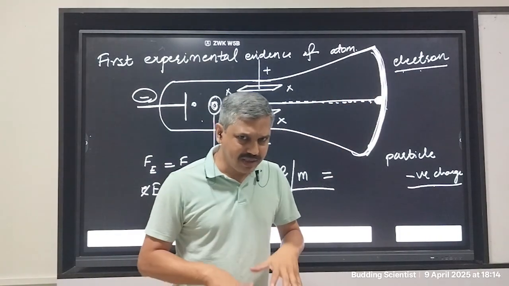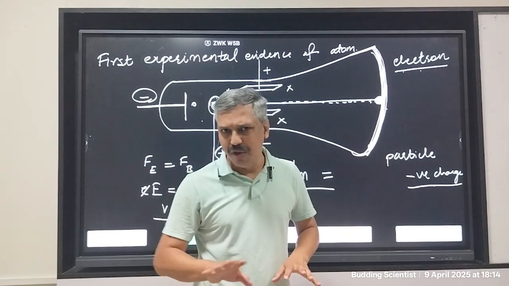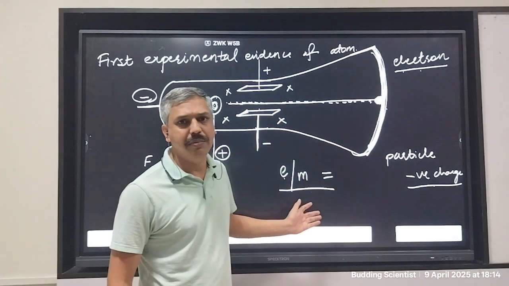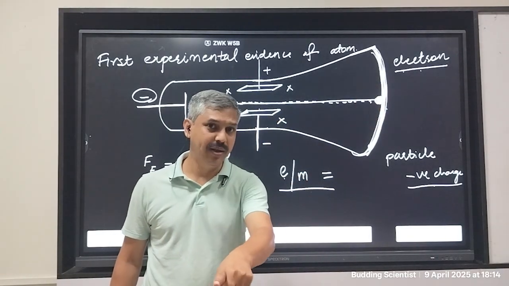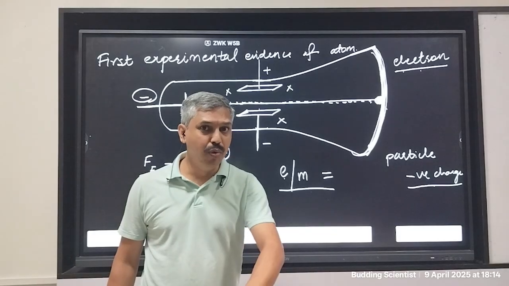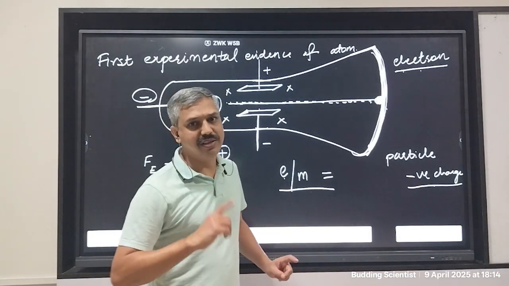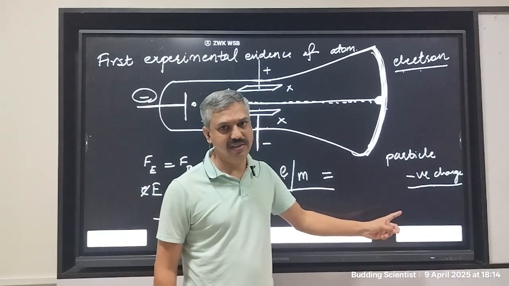Now in this age, we know that electron is inside the atom. J.J. Thomson did not know this. So how is electron related to an atom? This question is not answered. You can Google it. You can check on YouTube. This is not answered. We will answer the question in this segment about question the answer.